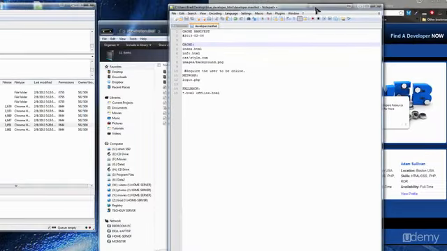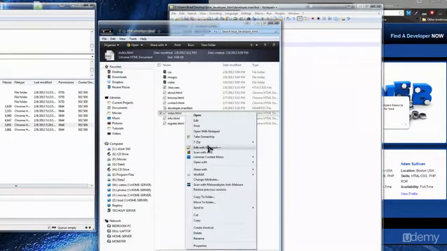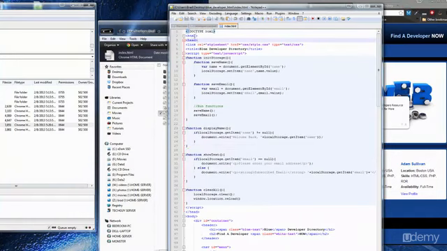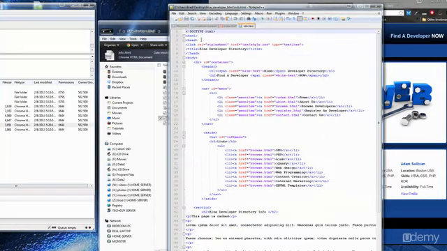And next, another important thing we need to do is open the index file, and in the HTML we need to make sure that we have the manifest attribute, and then we would put the name of our manifest file, which was developer.manifest. And we also want to do this in our info file, so I'm going to copy that, open the info file, do the same thing.